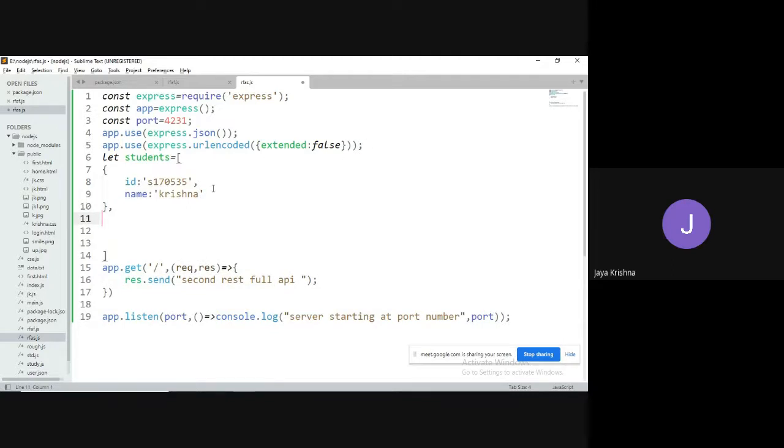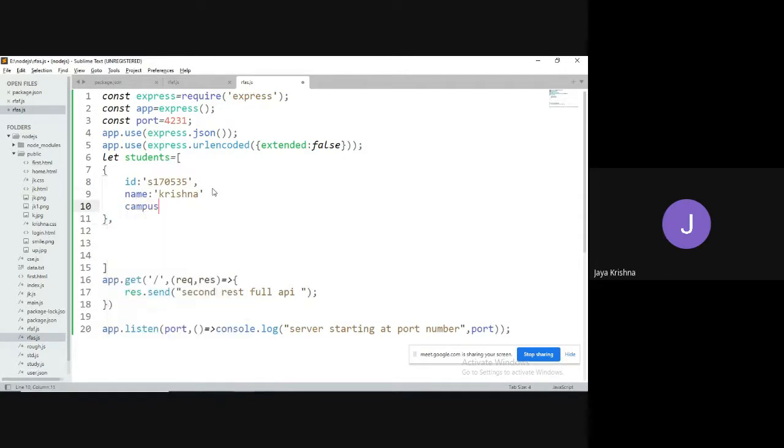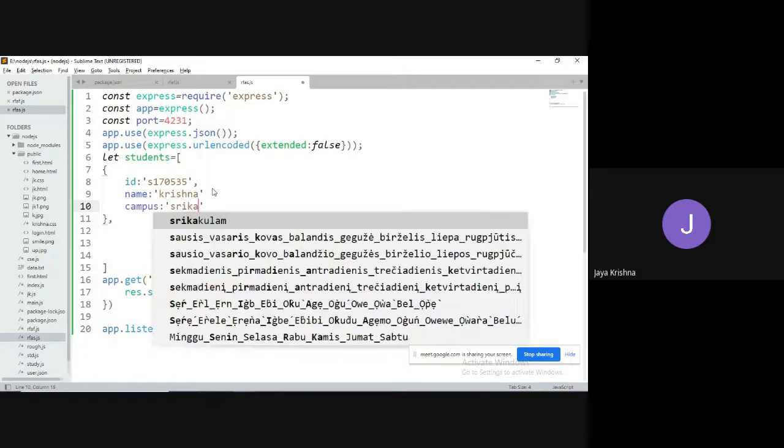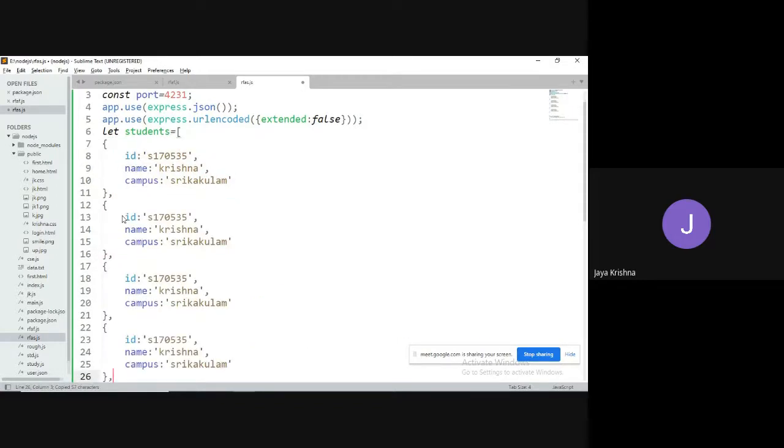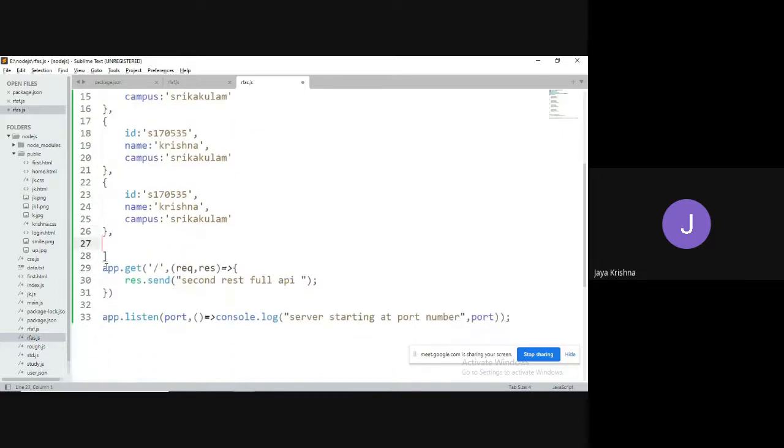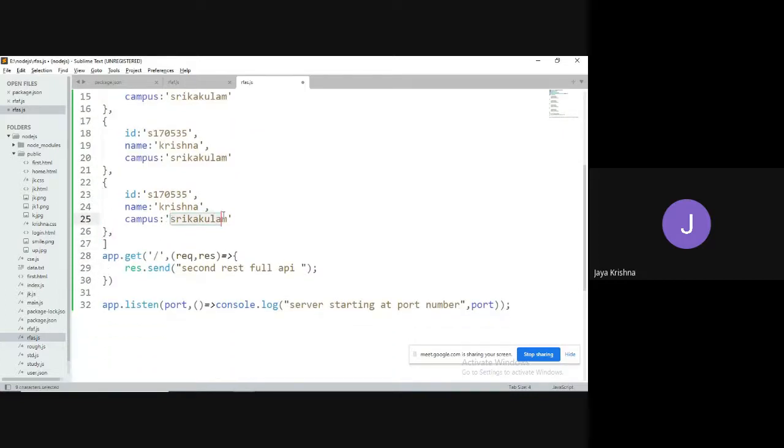If you want, for example, I would like to take the campus also. Campus is Srikakulam. I'm trying to copy for multiple students. I think I have taken four campuses. This is RKV. This is RK. This is Koti. This is Ongol. Let me take Ongol.